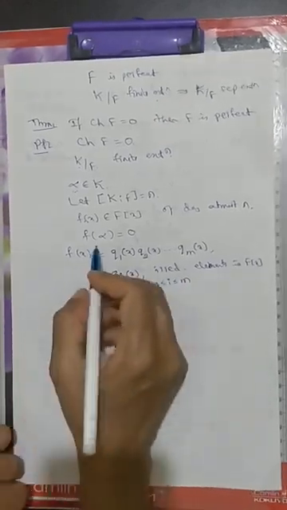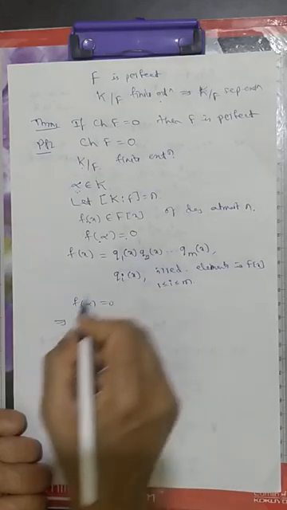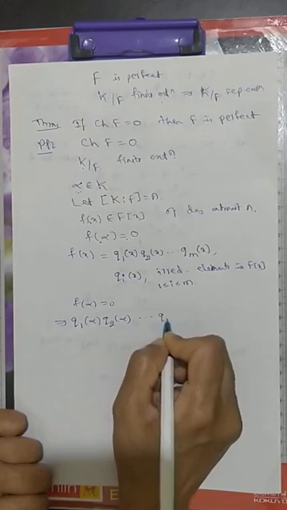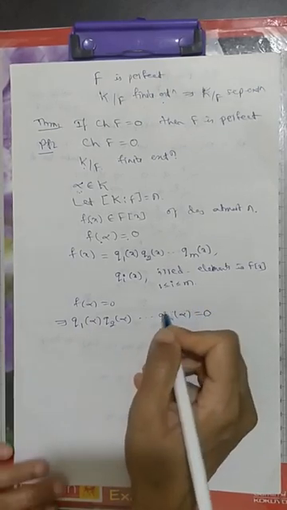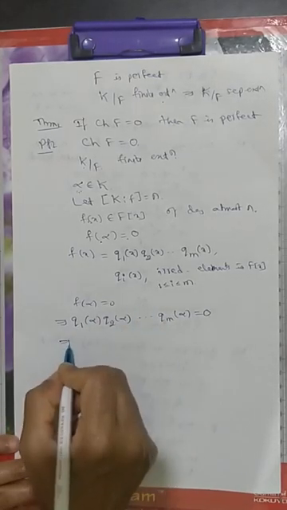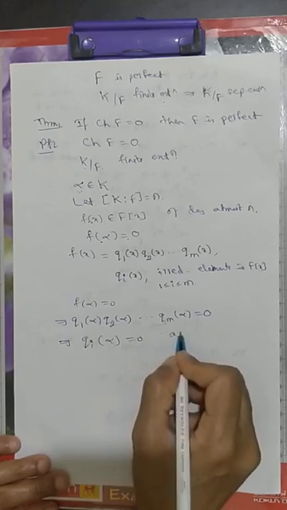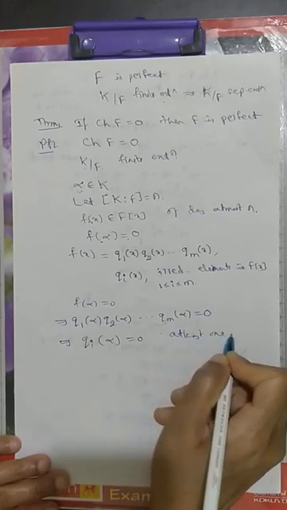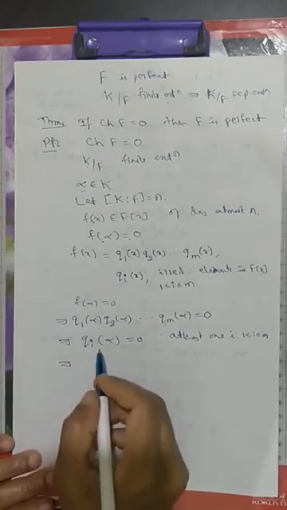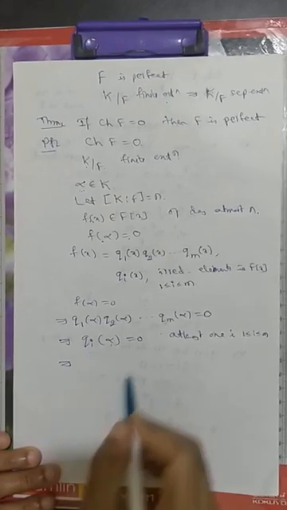Now what we have, f of alpha is equal to 0. It implies q1 of alpha times q2 of alpha, and so on, qm of alpha is equal to 0. So for at least one i, we have qi of alpha equal to 0, between 1 and m. So what does it imply? It implies that alpha satisfies an irreducible polynomial qi of x in F[x].